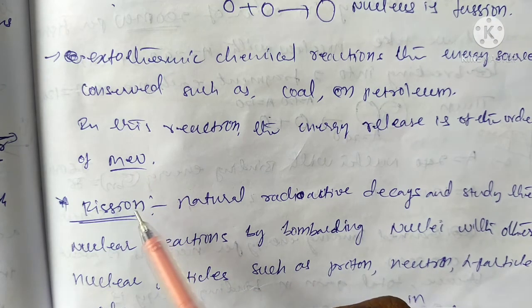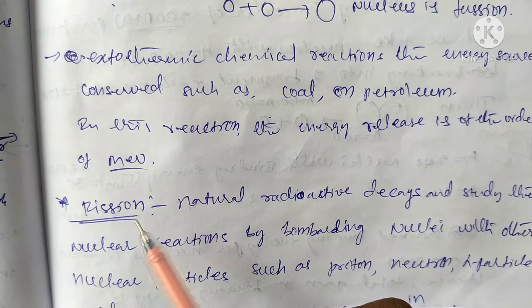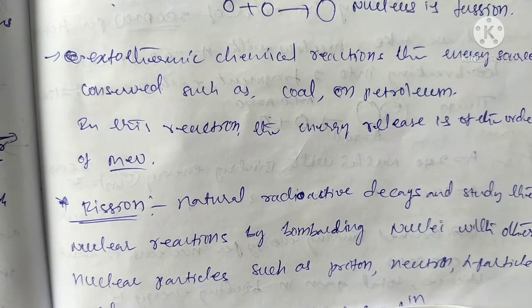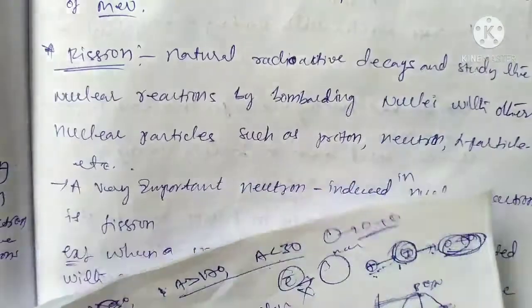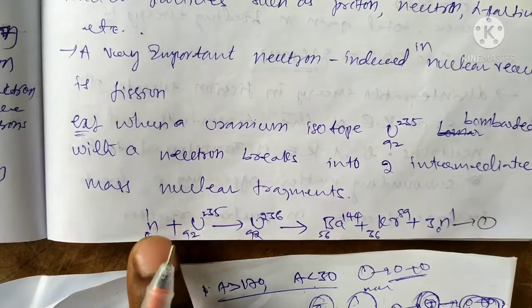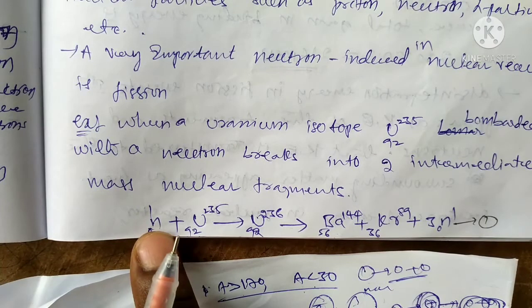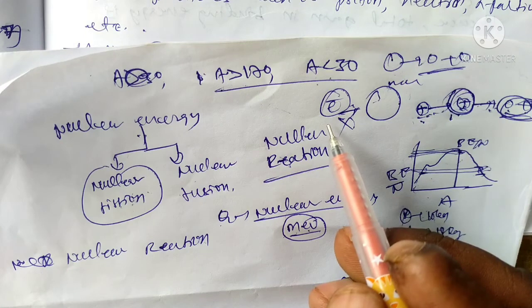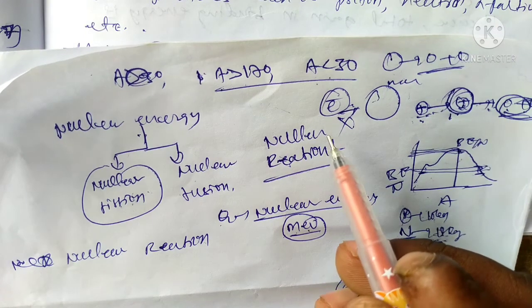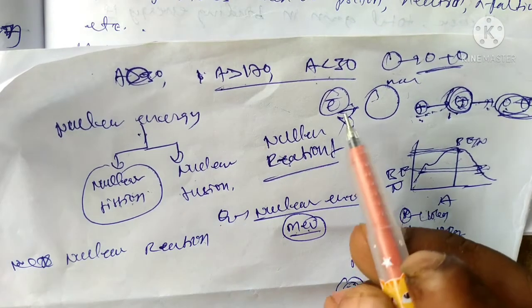In fission, we use natural radioactive elements, like uranium 92, 236, bombarded with particles such as proton, neutron, alpha particles. Why do we use only neutrons in nuclear fission? Suppose we use the electron, a lighter particle compared to proton and neutron.